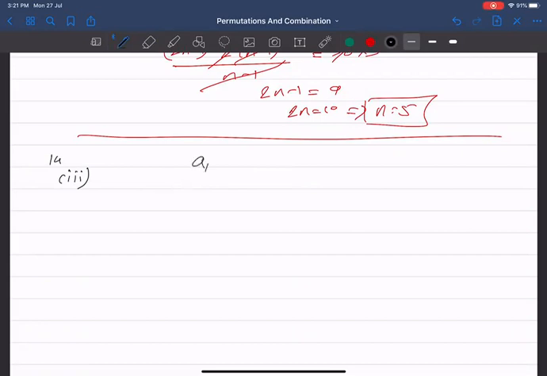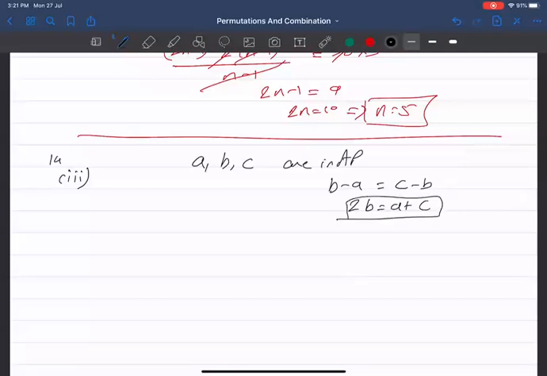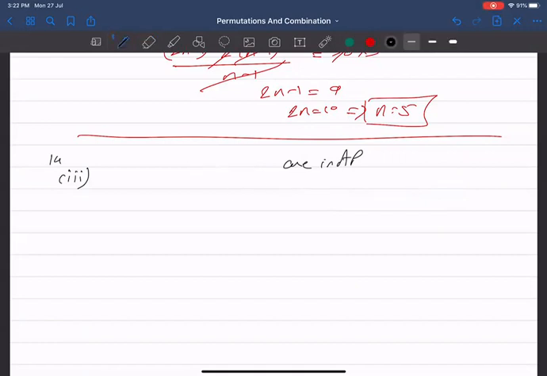When can you say 3 numbers A, B, C are in AP? If A, B, C are in AP, then B minus A will be equal to C minus B. In short, I will get 2B is equal to A plus C. Is that okay? Yes, sir. Okay, fine. So अगर इतना आता है आपको तो ये attempt कर पाएंगे. So what is given here is nC4, nC5 and nC6 are in AP. Find n.